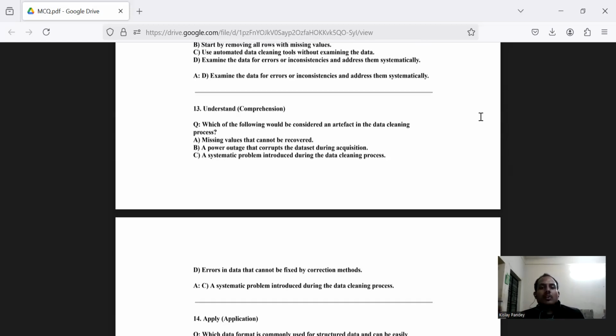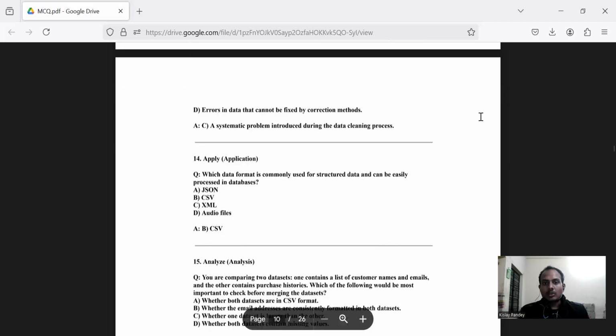Question 13 is based on your comprehension, on how we are going to comprehend the question. The question says, which of the following would be considered an artifact in the data cleaning process? Option A, missing values that cannot be recovered. Option B, a power outage that corrupts the data sets during acquisition. Option C, a systematic problem produced during the data cleaning process. Option D, errors in data that cannot be fixed by correction methods. Here option C seems to be correct. It says that a systematic problem introduced during the data cleaning process. It is the correct answer.